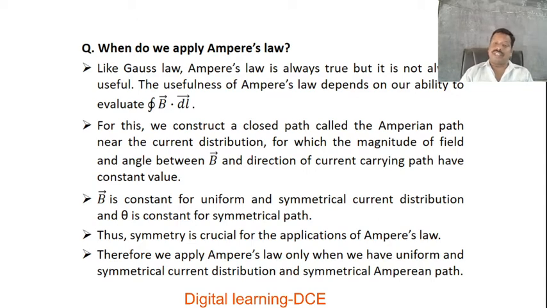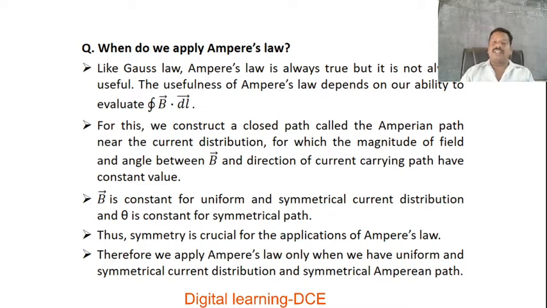Now we are going to discuss when we apply Ampere's law to evaluate the value of the line integral, or say the magnetic flux density. That is how easily we are going to evaluate the line integral along the closed path, B dot dl, that is the magnetic flux density associated with the magnetic field or the source of the magnetic field. In order to apply Ampere's law and find the value of that line integral, we should maintain certain crucial conditions. Now we are going to discuss what those conditions are.